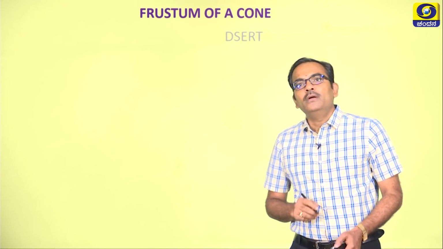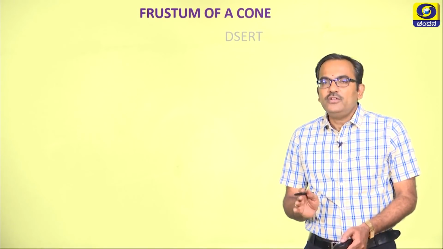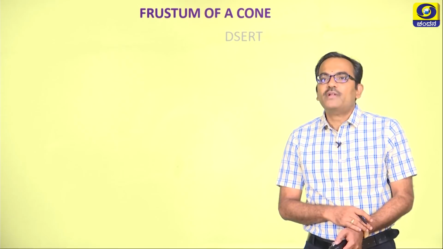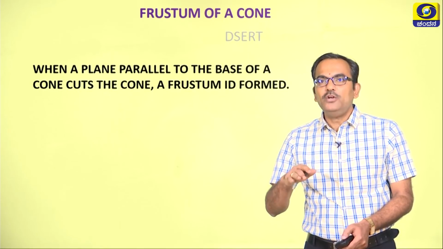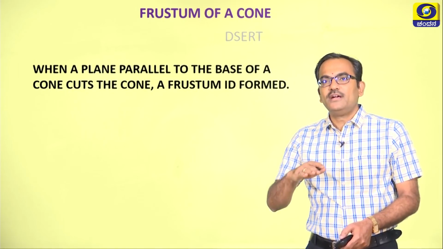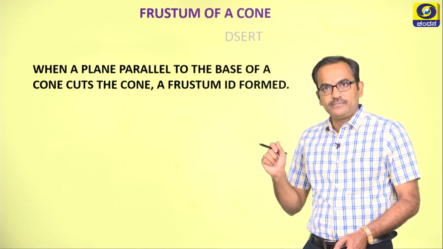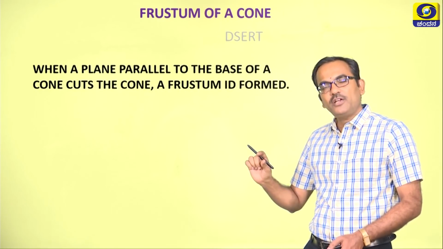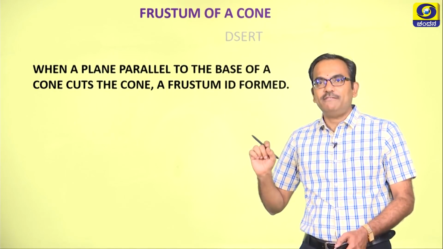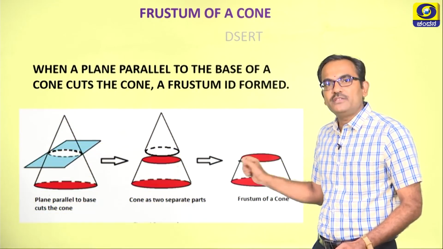Okay. Now, in the 10th standard, particularly, you have studied about the frustum of a cone. When a plane parallel to the base of a cone cuts the cone, there will be 2 parts formed. One is a smaller cone, and the other part that we obtain, we call it the frustum of the cone, which can be understood with this image.